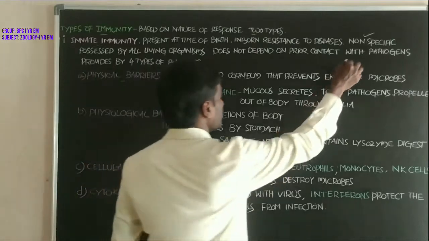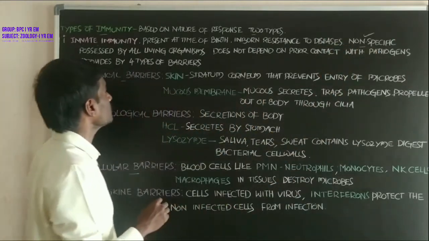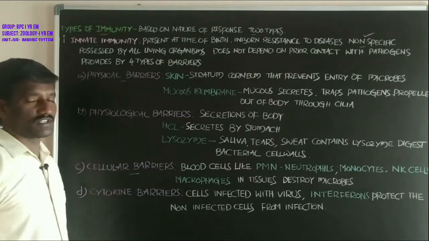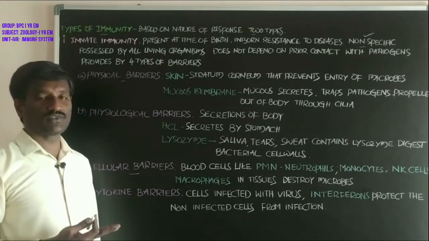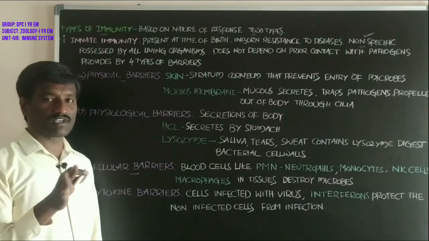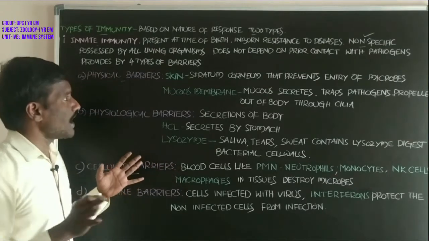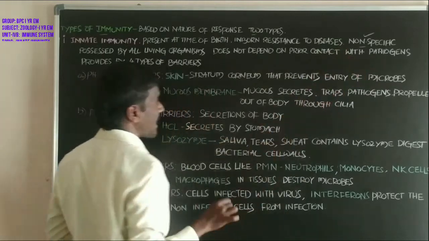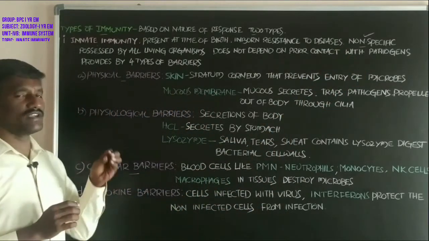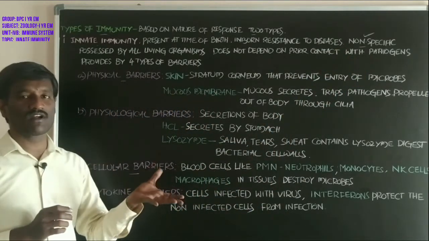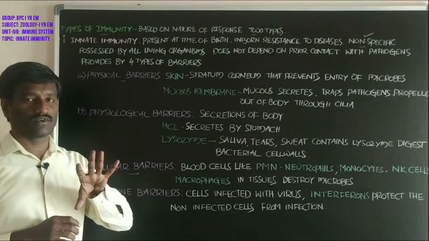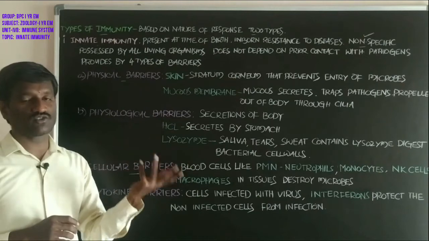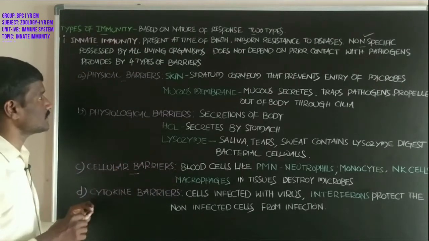It is possessed by all living organisms, and it does not depend on earlier contact with pathogens, the earlier contact with different types of microorganisms.